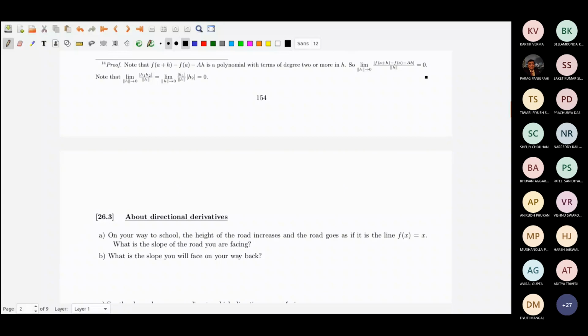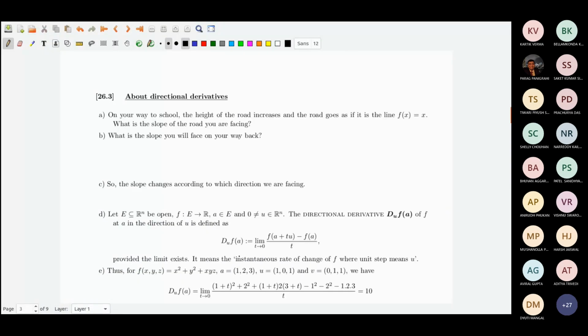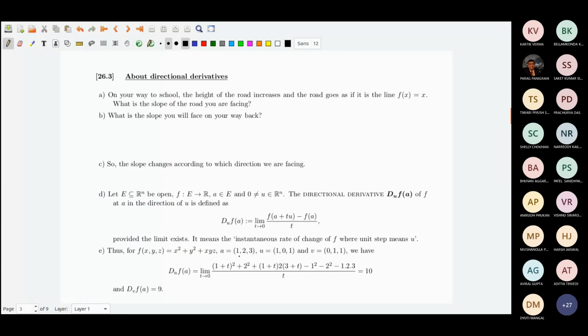I will also come back to this after a little bit of time. What about directional derivatives? These are about slopes. On your way to school, assume that the height of the road increases and the road goes as if it is the line f(x) equal to x. That means you are going to school and the height of the road is increasing like this. So what is the slope of the road?